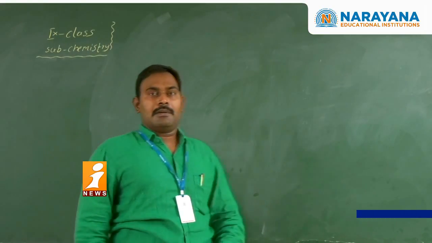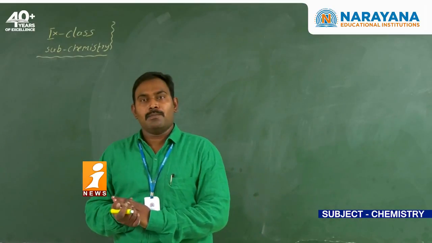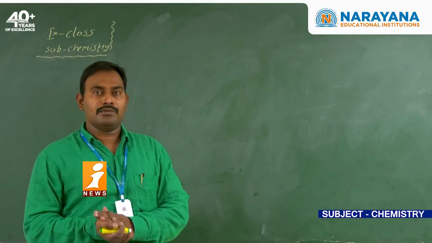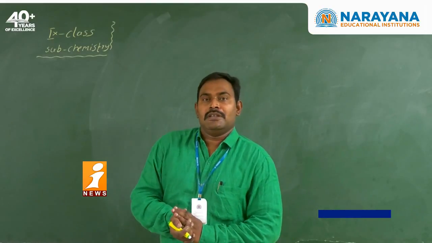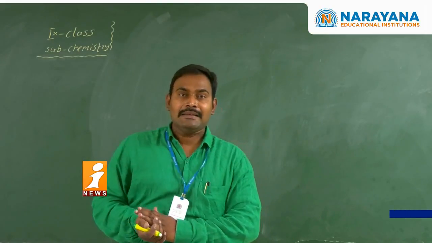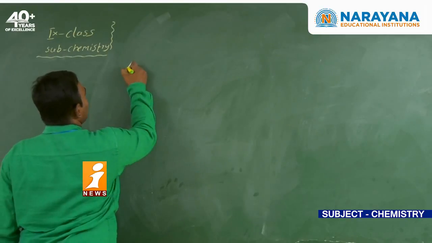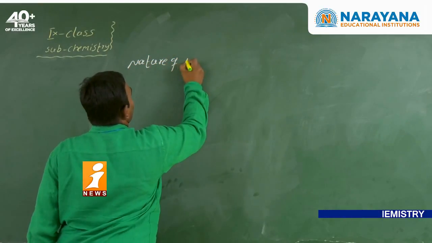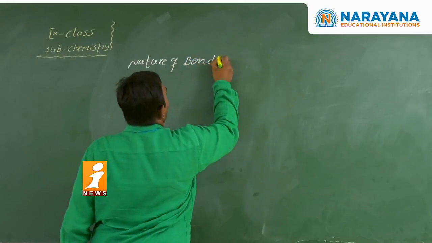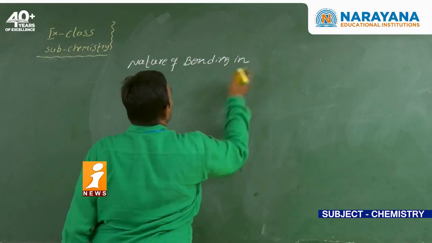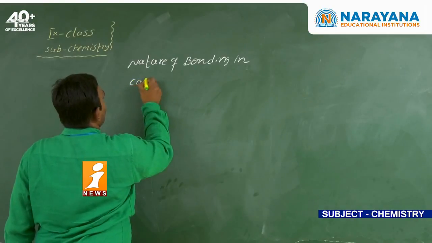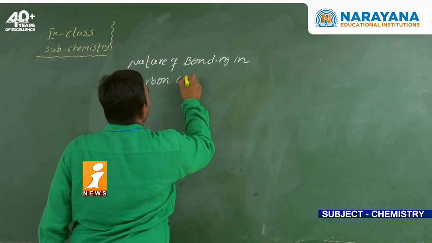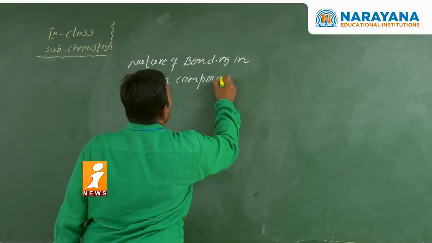Now coming to the nature of the bonding in carbon compounds.